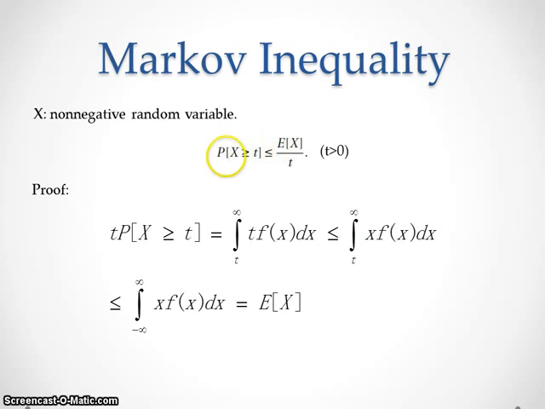And the proof is simple. We just move the t to the left side, and we use the probability density function f. We integrate the f from t to infinity, and we extend the integration to the whole axis and get the expectation of X. And finally, we move the t to the right hand side, and we get the Markov inequality. This is a very useful inequality in the field of applied probability.